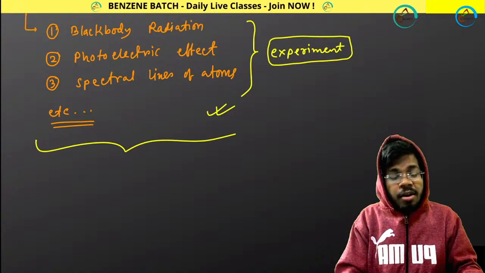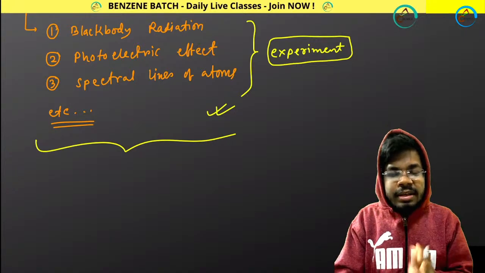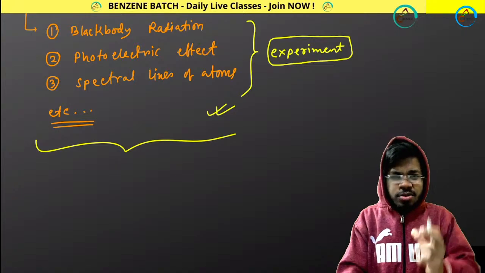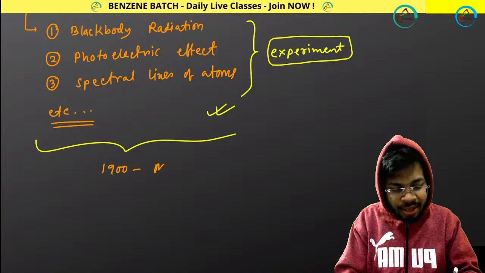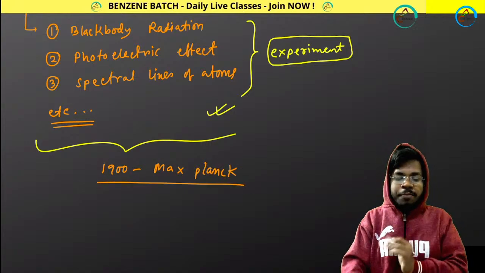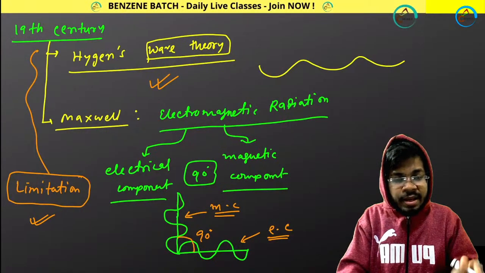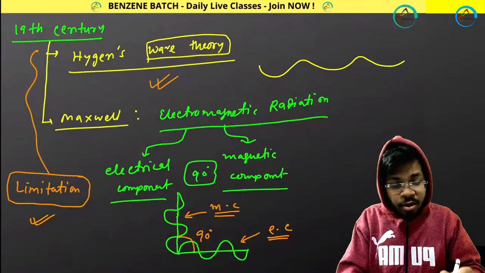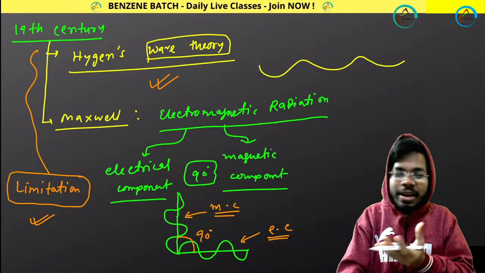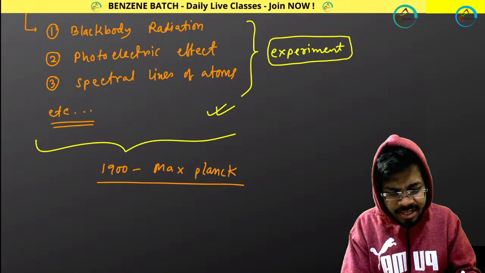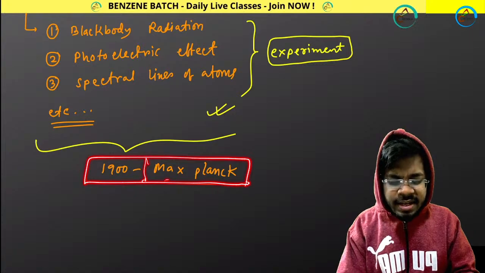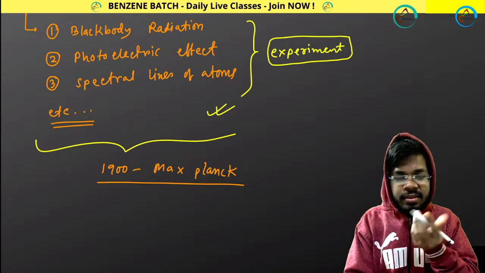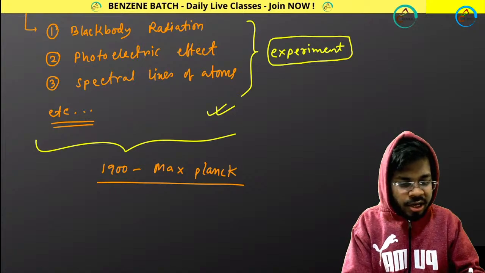And that limitation was, for the first time, understood by one scientist in the year 1900. His name was Max Planck. For the first time he understood that we can't explain these experimental phenomena with the available theories in the market. If I tell you about Max Planck, generally he was a theoretical physicist, and he was working on thermodynamics.